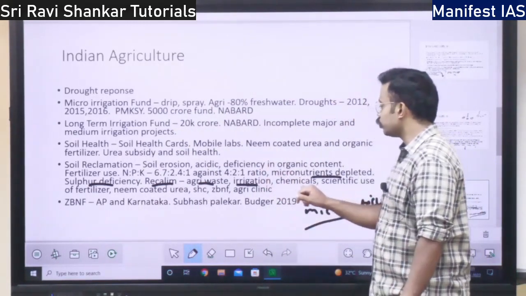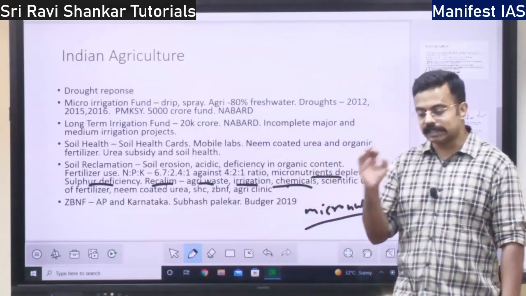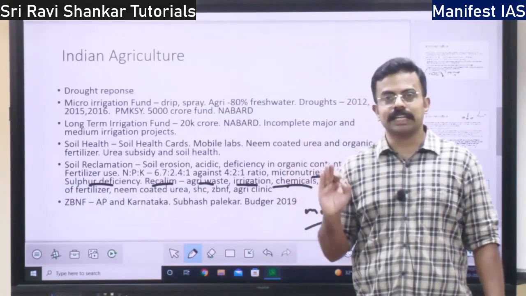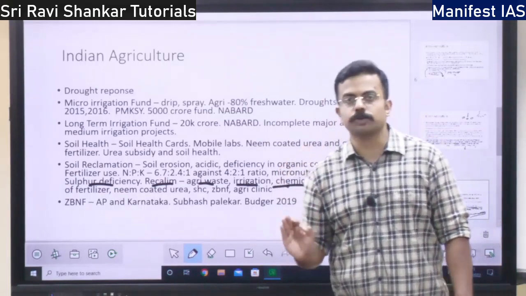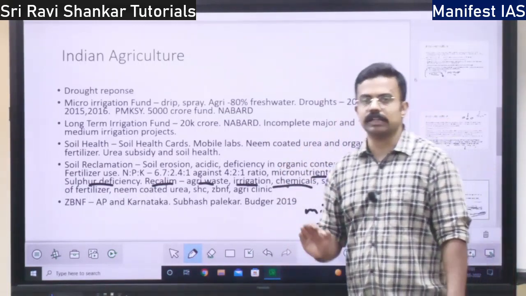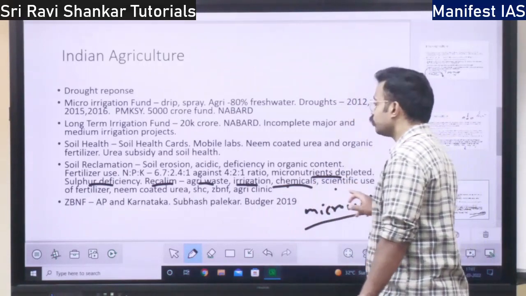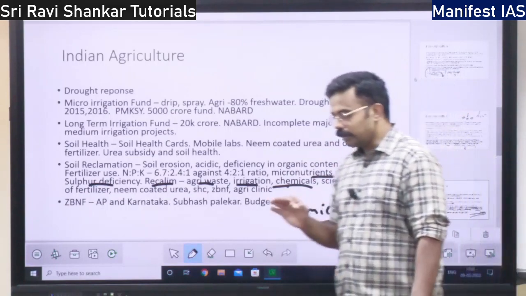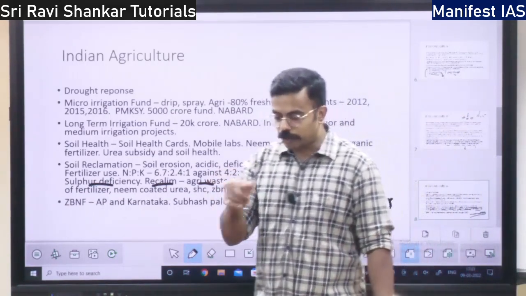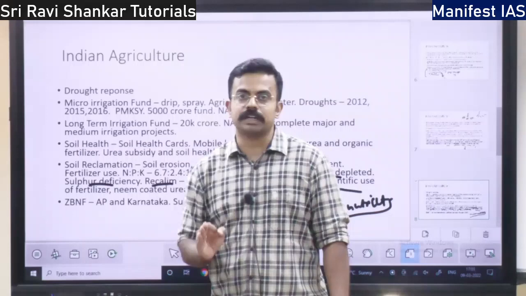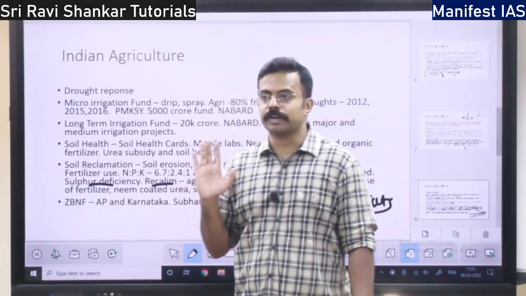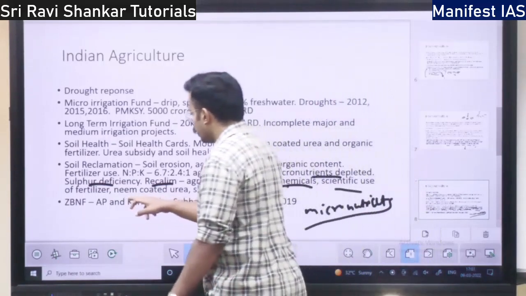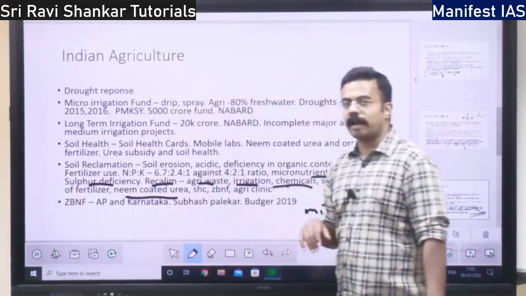Next, chemicals should be used in an optimal way. There are certain chemicals which you can use to reclaim the soil. There are certain chemicals which you should stop using in order to reclaim the soil. Then there should be scientific use of fertilizer. Whatever fertilizer is required for the particular land, only that fertilizer should be used. Any other fertilizer should not be used. Then neem coated urea should be used instead of just urea.